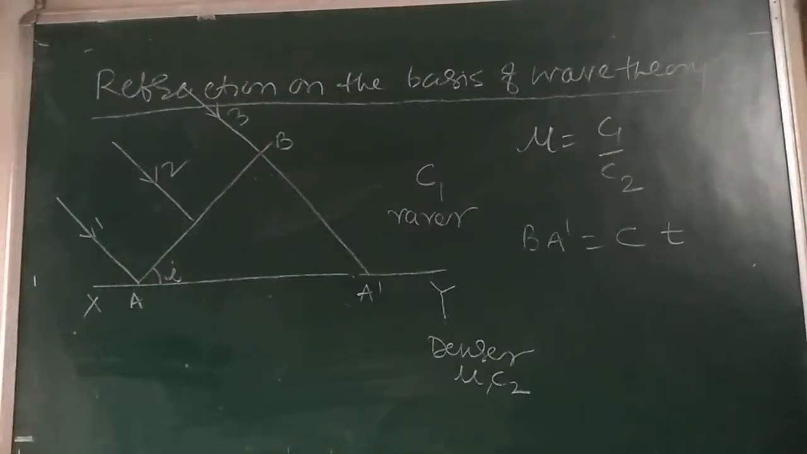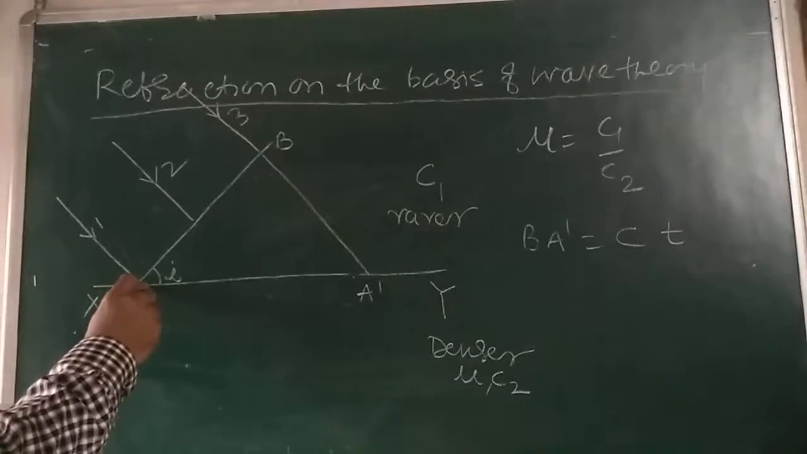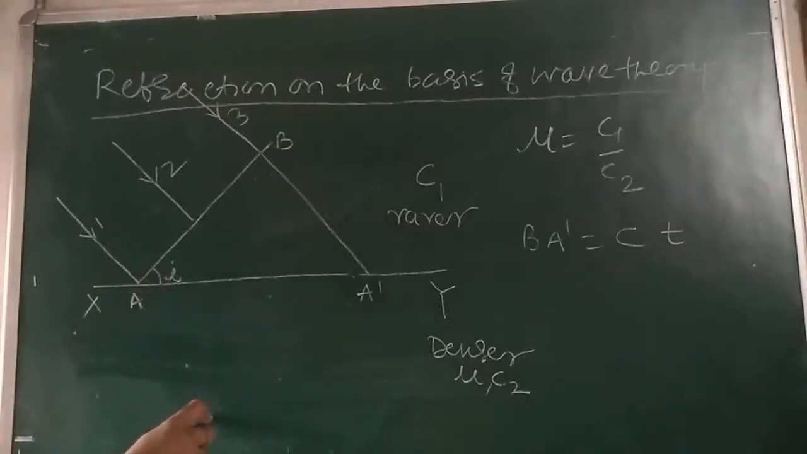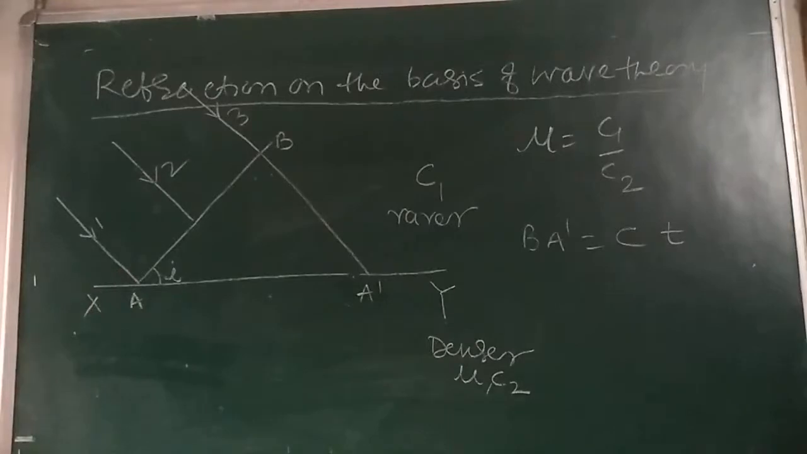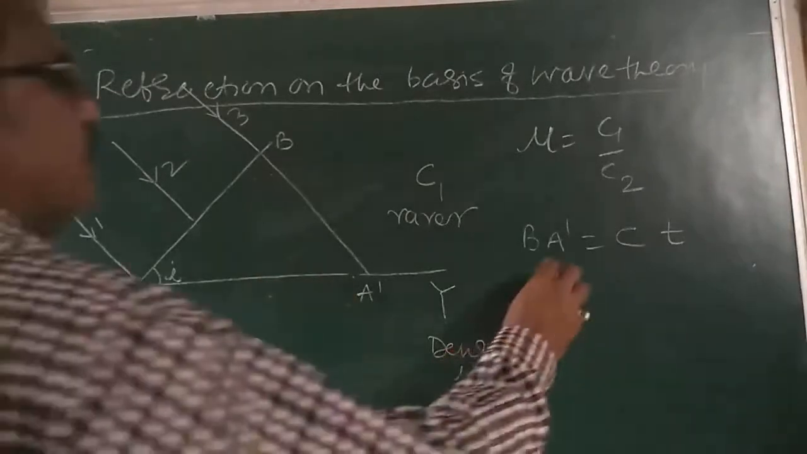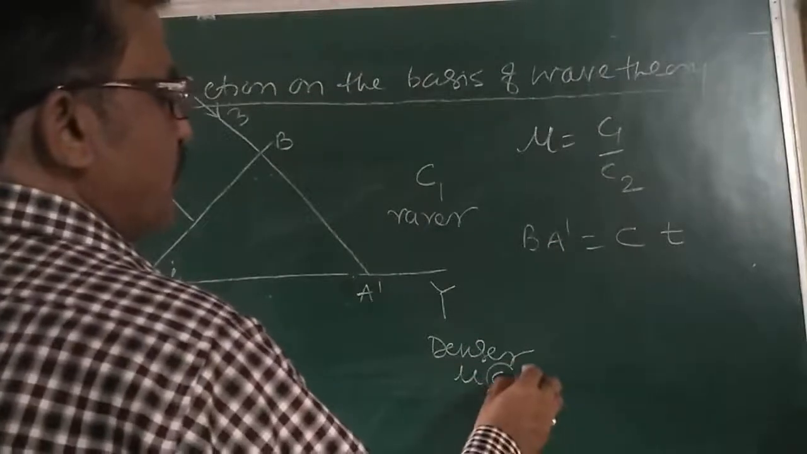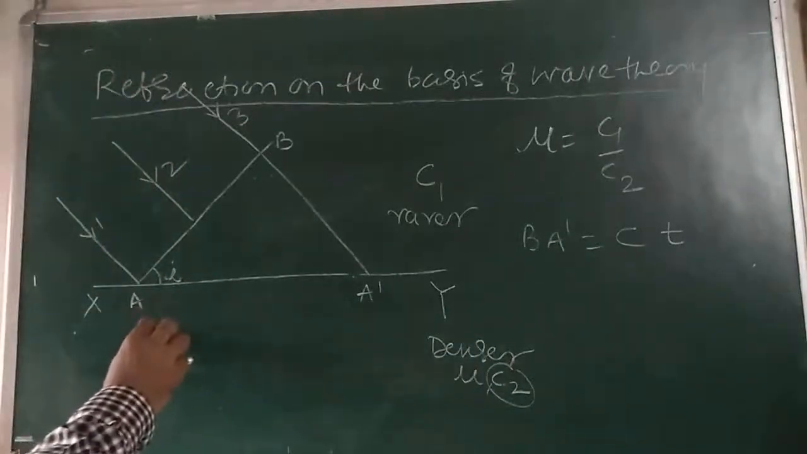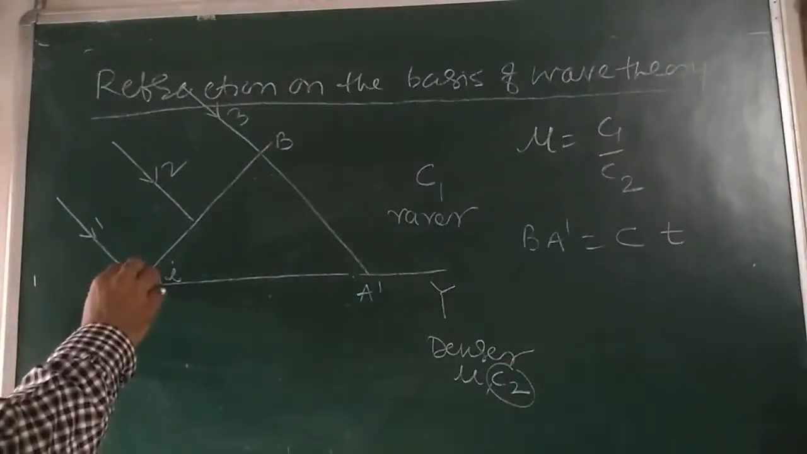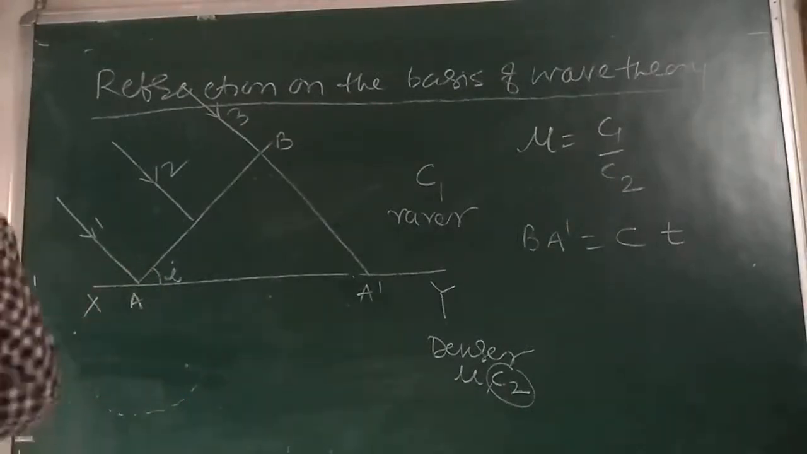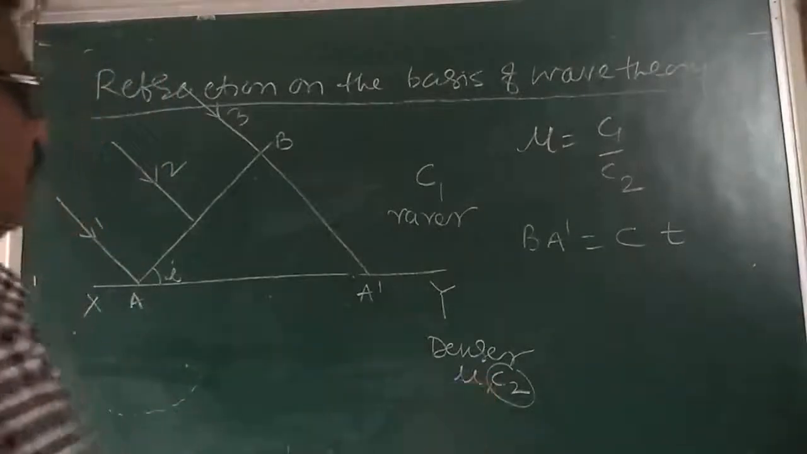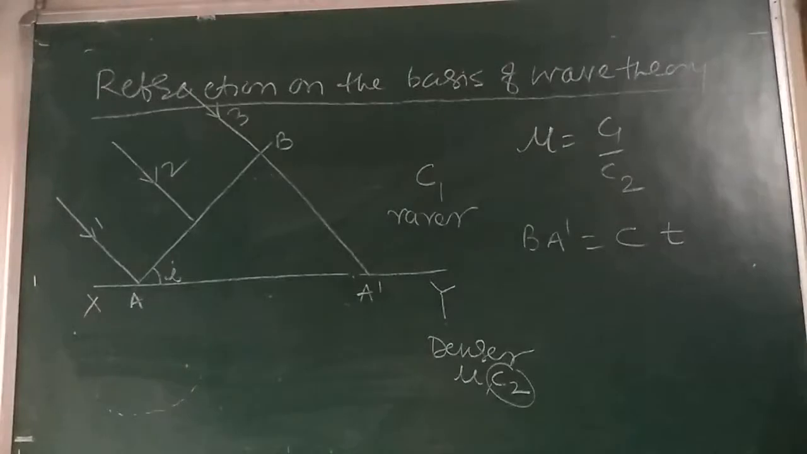Okay? Secondary wavelets from A travel into the denser medium with a velocity C2 and would cover a distance C2 into T in a time of T seconds. So with A as a center and radius equal to C2 into T, here the velocity is C2 and time is T, I draw an arc here of distance C2 into T, because C2 is the velocity here. Is it clear?